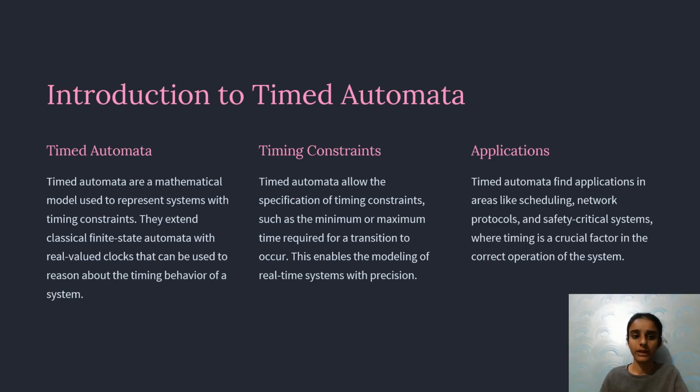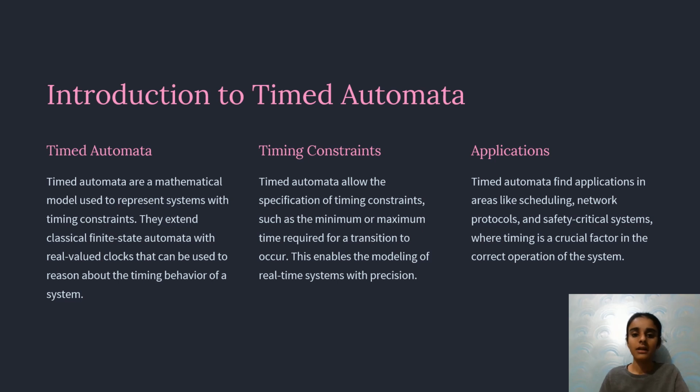Introduction to timed automata. Timed automata are a mathematical model used to represent systems with timing constraints. They extend classical finite state automata with real-valued clocks that can be used to reason about the timing behavior of the system.